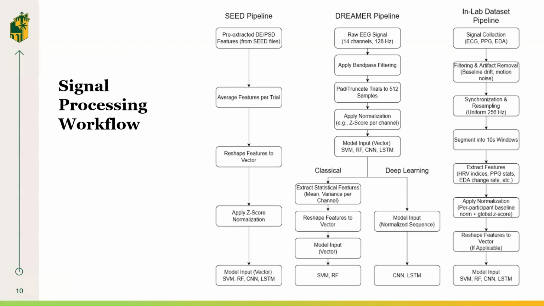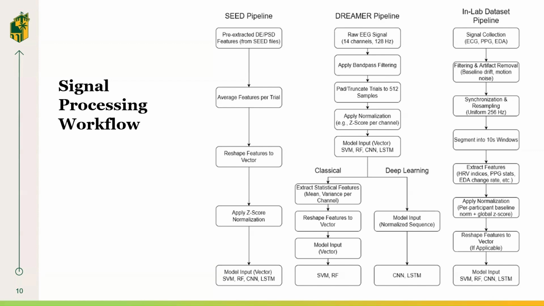This is our signal processing workflow diagram, which represents our complete signal processing and feature extraction pipeline for all the datasets. The workflow begins with raw physiological signals, EEG, ECG, PPG, and EDA, which undergo artifact removal and bandpass filtering to eliminate drift, noise, and muscle interference.